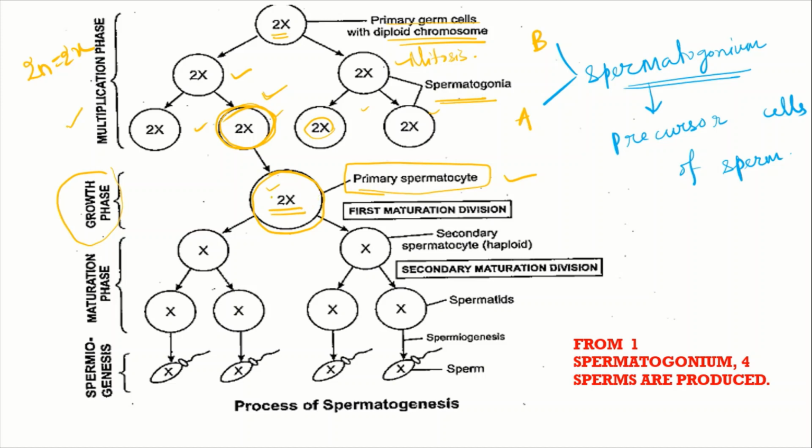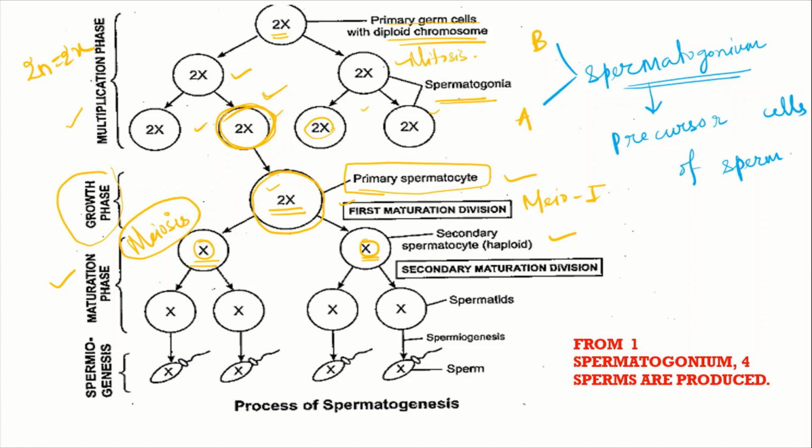After the growth phase, the next phase, that is the maturation phase, will occur, where the meiosis division will occur. So first, meiosis 1. Meiosis 1 is reductional, that is why here in the first maturation division, from the primary spermatocyte there will be 2 secondary spermatocytes, and they are having a haploid set of chromosomes.